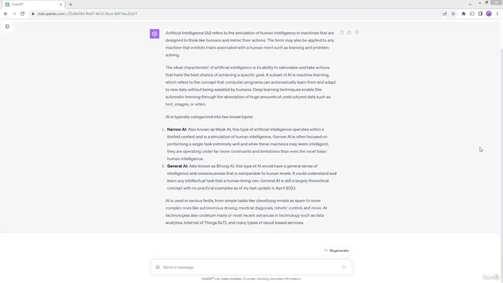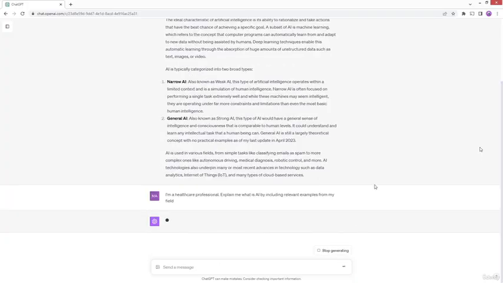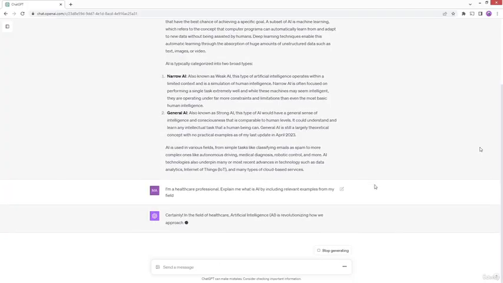So I need to make it more specific. Instead of just asking a very generic basic question like what is AI, I can make it more pointed. So I can write something like, I am a healthcare professional. Explain to me what AI is by including relevant examples from my field. And when you run it this time, you will see that you get a more pointed answer.